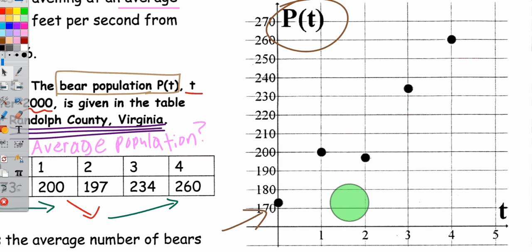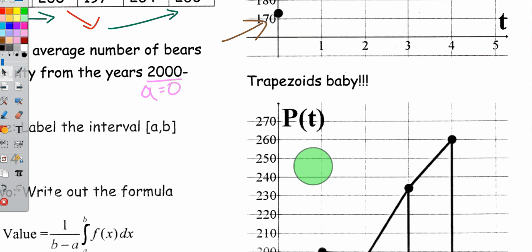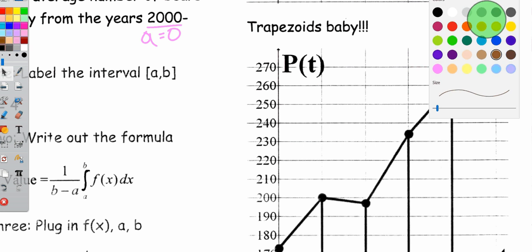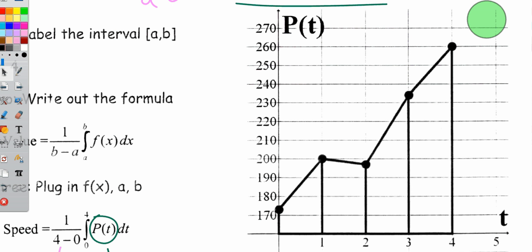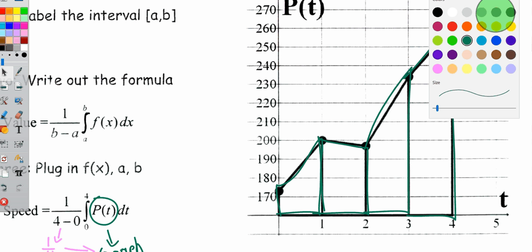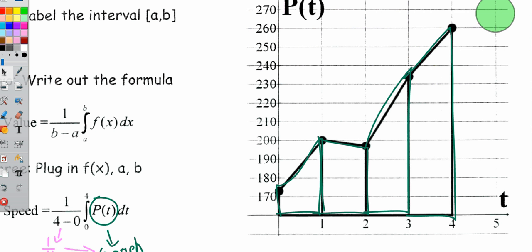So to find the definite integral, what I can do is make a graph out of this by connecting the dots. And that's what I'm going to do. There are different methods you can use, but I'm going to do trapezoids. Why? Because trapezoids tend to be a little bit more accurate than just rectangles. So if I draw these trapezoids here for this graph, I can find the area under the curve of our bear population to figure out the average value. Now again, what is the average value trying to figure out? It's trying to figure out the average bear population from t equals 0 to t equals 4.